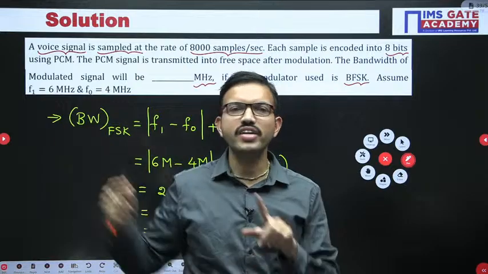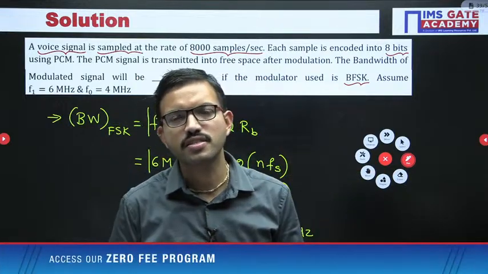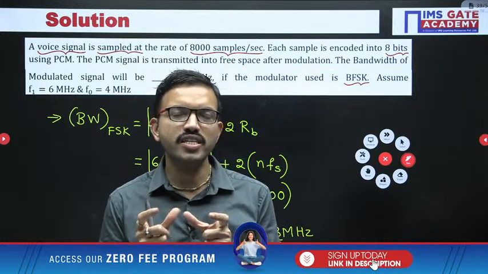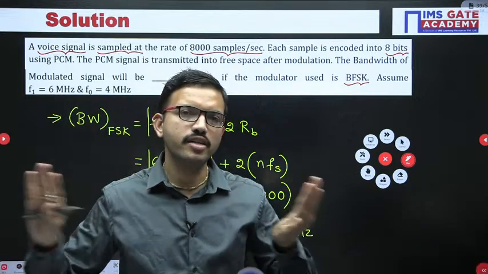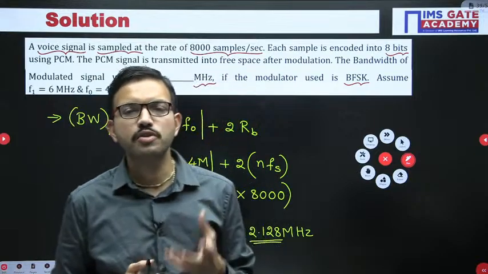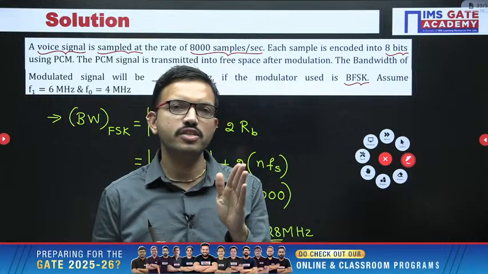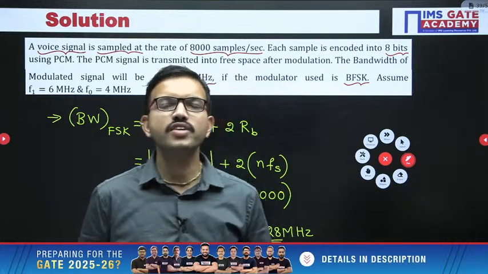After that, infinite side lobes go towards the positive and negative frequency axis. Regarding the sinc function, 99% of the energy is in the main lobe. That means all other side lobes we can ignore if we pass that signal through a band pass filter. So we are considering only the main lobe. That main lobe exists from minus 1 by TB to plus 1 by TB.